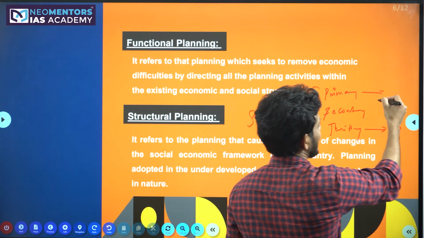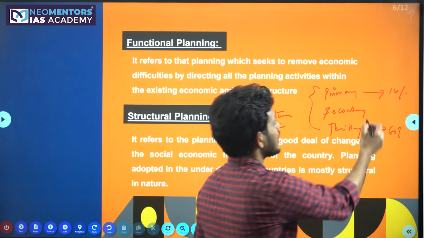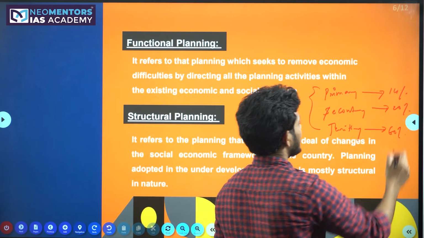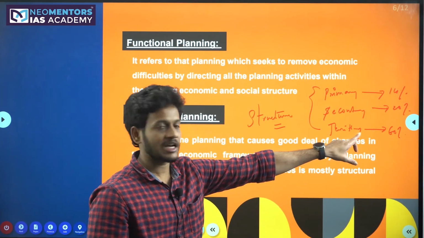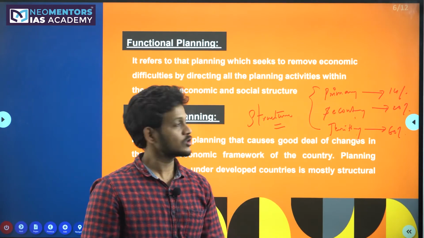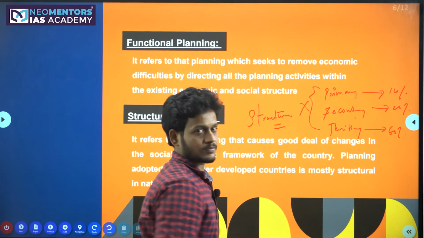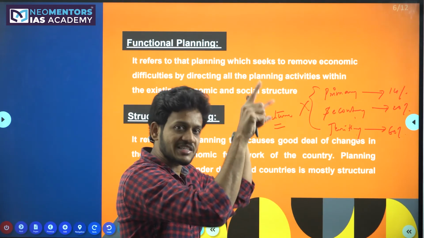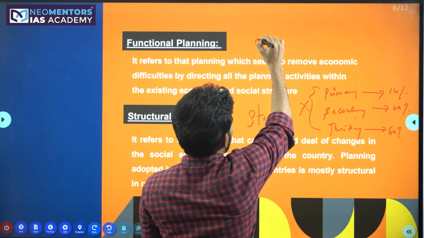Whereas the primary sector like agriculture is contributing only 14 to 18% of GDP. The rest, around 26% of GDP, is coming from the secondary sector. So in one way, the tertiary sector is first in India, the secondary sector is second, and the primary sector is third in India.